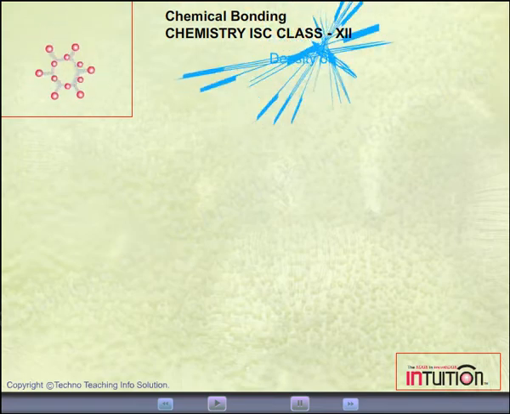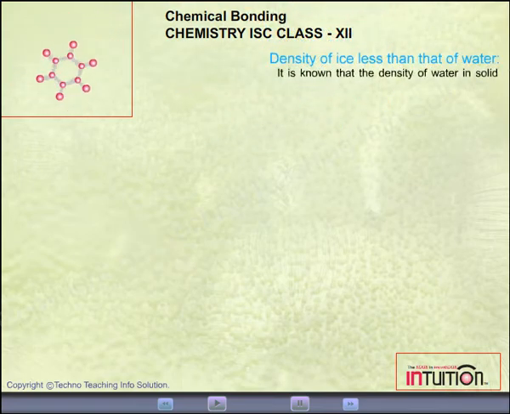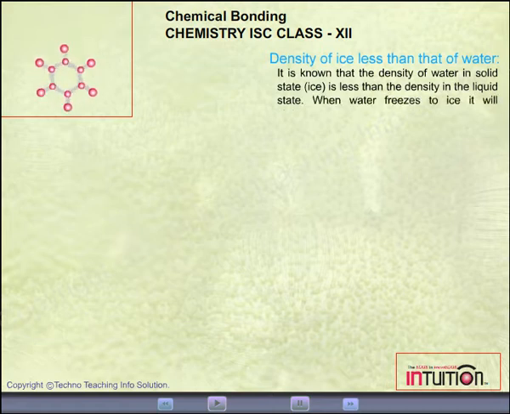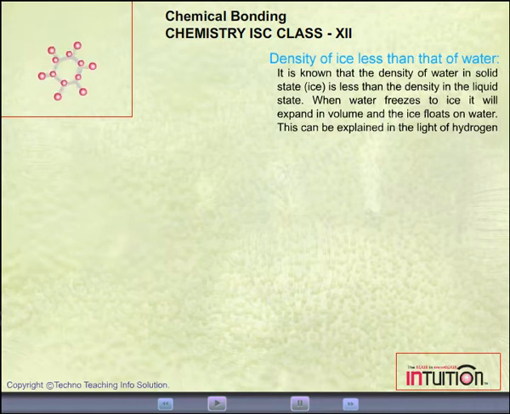Density of ice is less than that of water. It is known that the density of water in the solid state, that is ice, is less than the density in the liquid state. When water freezes to ice, it expands in volume and the ice floats on water. This can be explained in the light of hydrogen bonding.